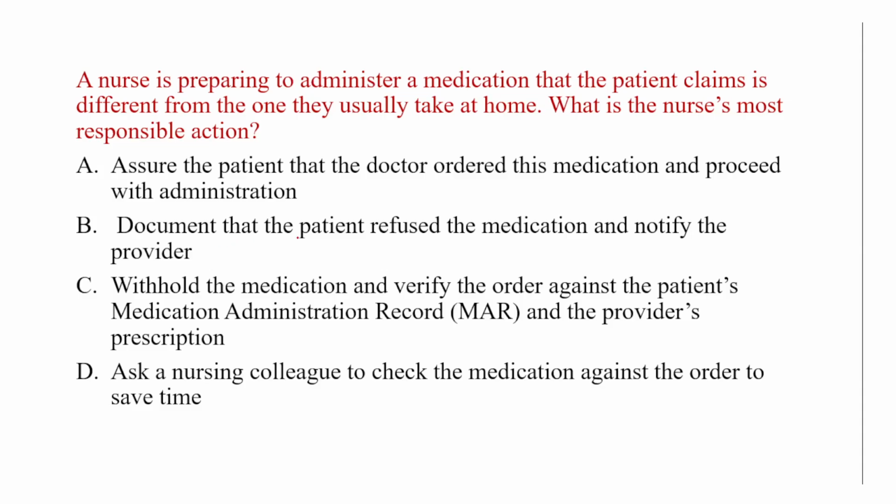B, document that the patient refused the medication and notify the provider. C, withhold the medication and verify the order against the patient medication administration record and the provider's prescription. D, ask a nursing colleague to check the medication against the order to save time.